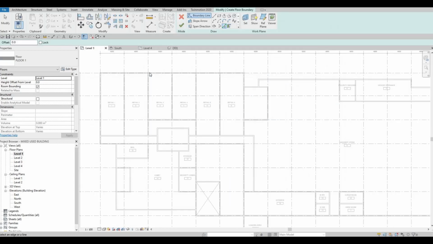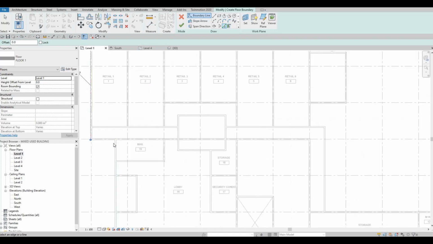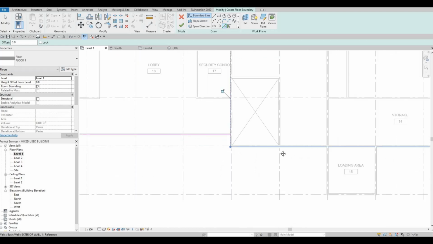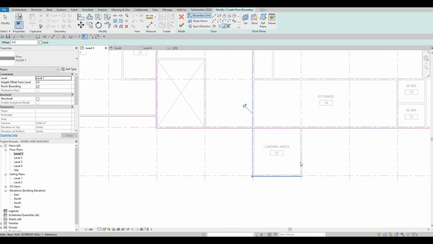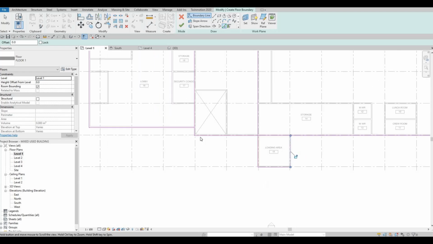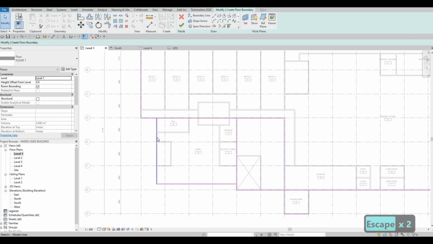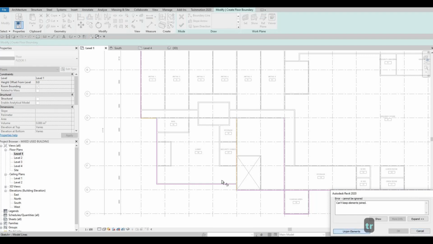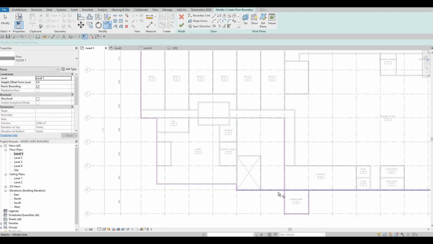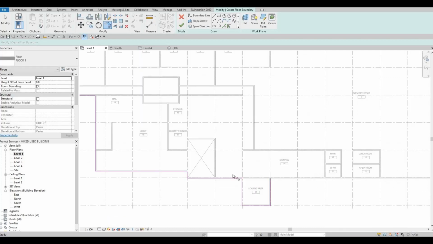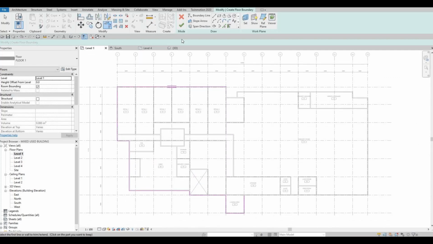Let's go to our perimeter. So let's use pick line, and as you can see, it's easy to pick the lines. We just need to trim it once we do. So we could stop here, press escape, TR, trim and extend, and join them, TR here, and join. So there we go, we fixed that.